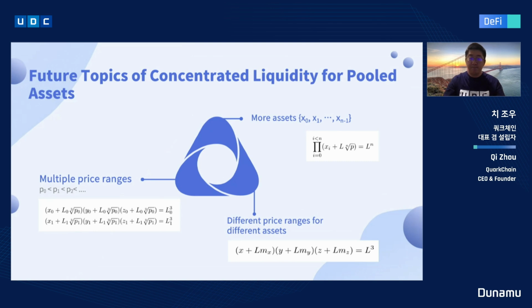And lastly, we can define different price ranges for different assets, so that we replace the cubic square root of P parameter with arbitrary parameters and derive their price ranges given different combinations of these parameters.